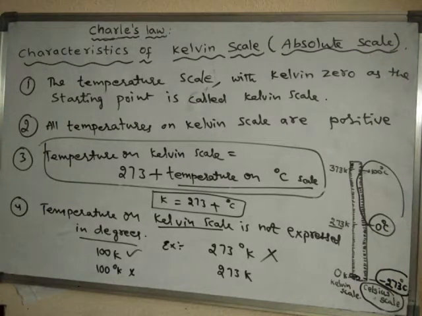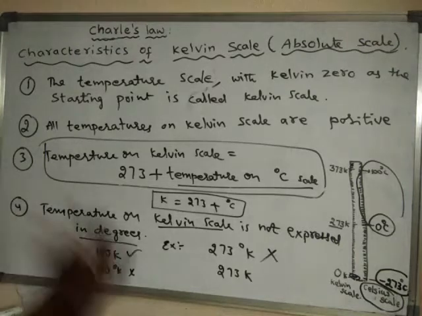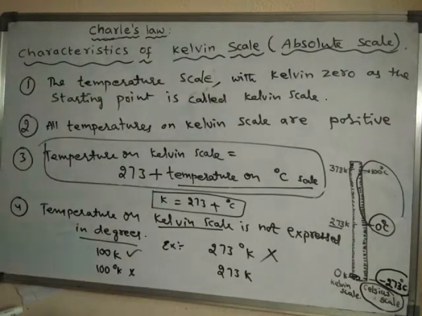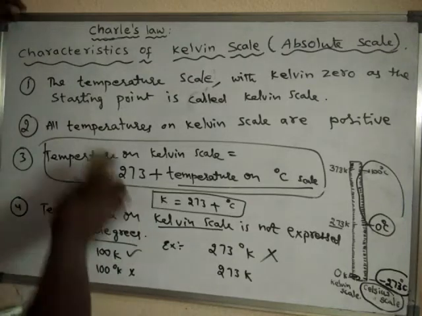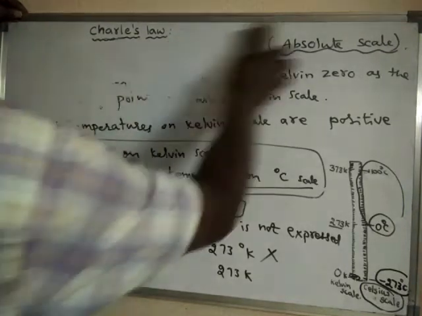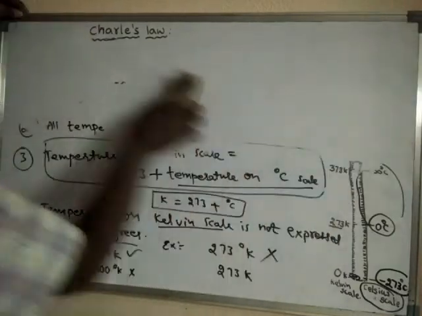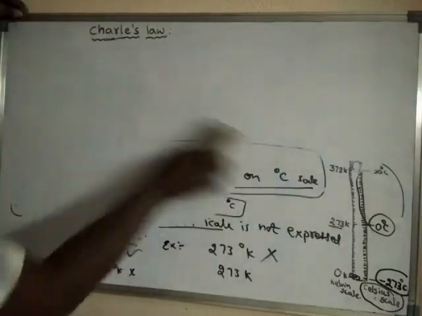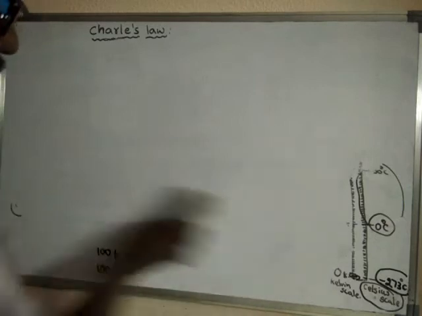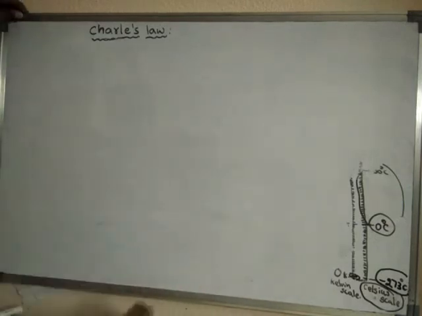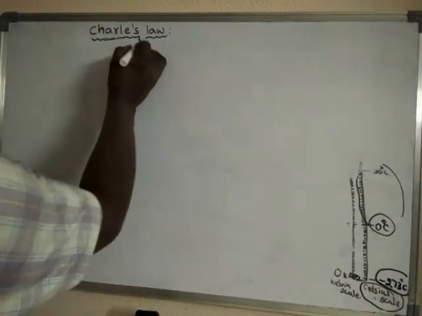Okay. Now we will learn the definition of Charles' law based on the Kelvin scale. Charles' law has two definitions.